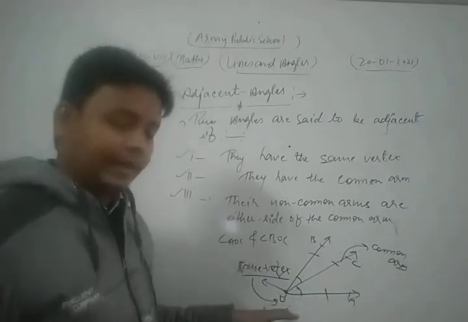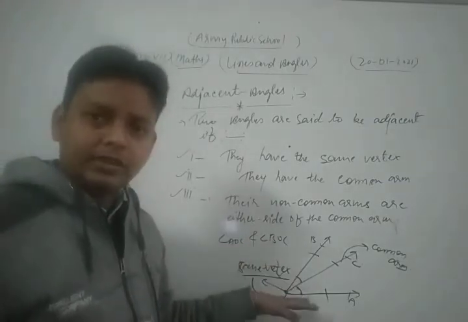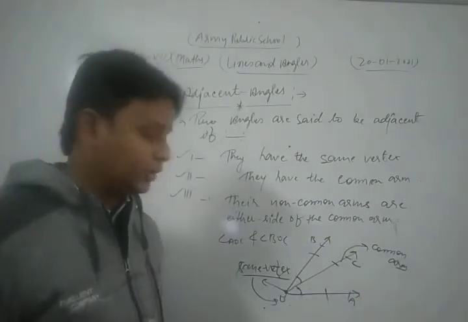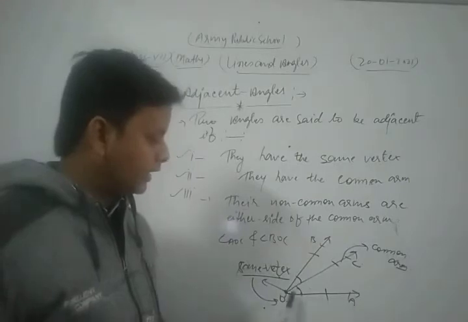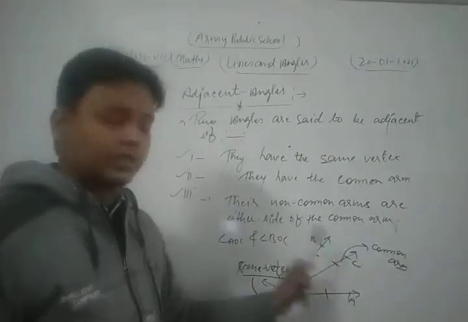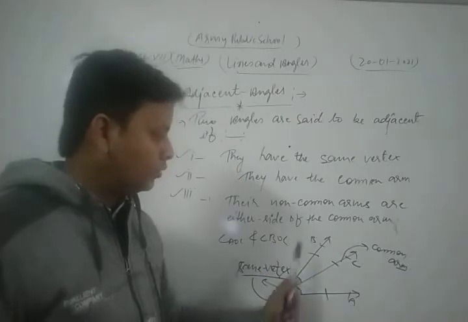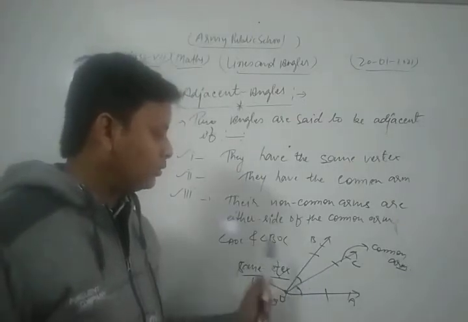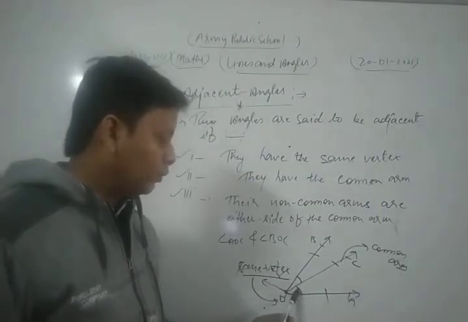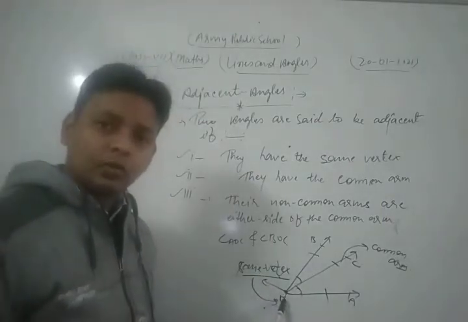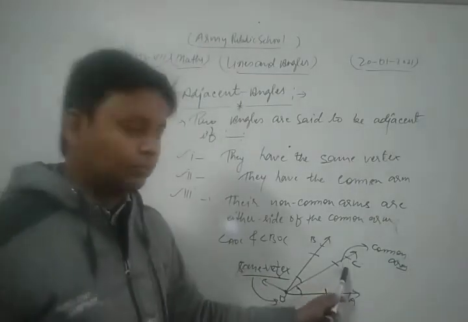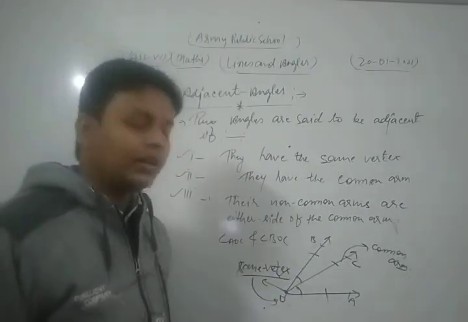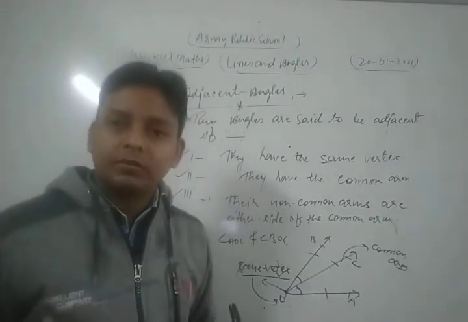Okay, so now from the figure we clear the concept of adjacent angles. Here two rays are there, OA and OB, and a third ray OC in that direction. Then two angles are formed, angle AOC and angle BOC. Both the angles have the same vertex. Second important thing, they have the common arm OC, and their non-common arms OA and OB are either side of the common arm. So this is the concept of adjacent angles.